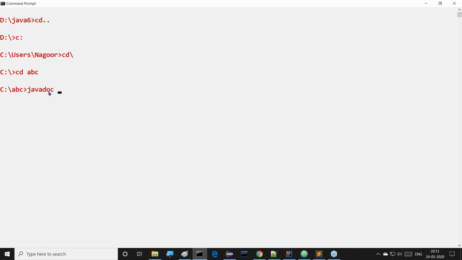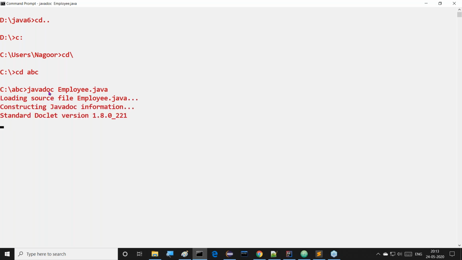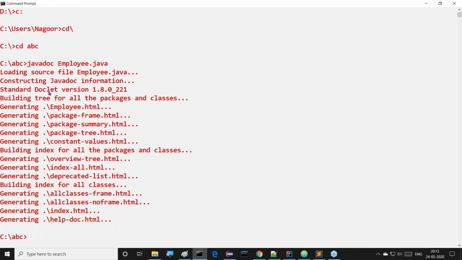Simply we have to use javadoc space, along with this javadoc we have to provide Employee.java. That's the file name we prepared. There we are able to get some details. Observe this clearly. Loading source for Employee.java, constructing Javadoc information. Something else here we are getting, employee.html. The total documentation about our program we are getting in the form of HTML files.